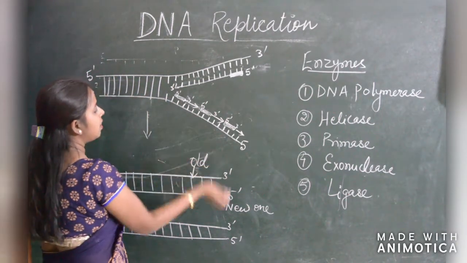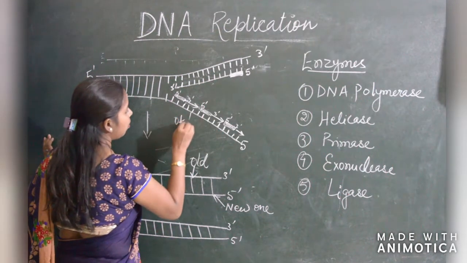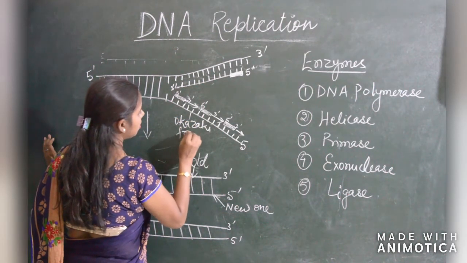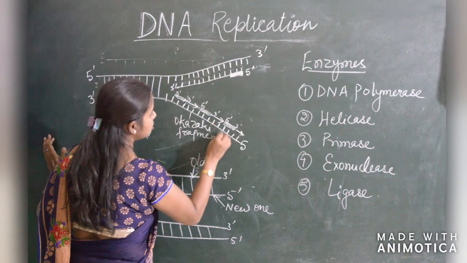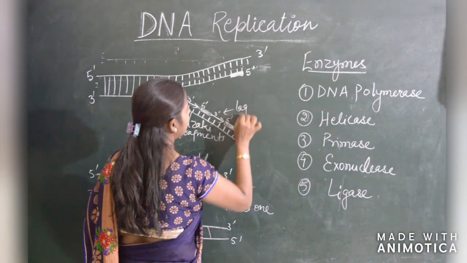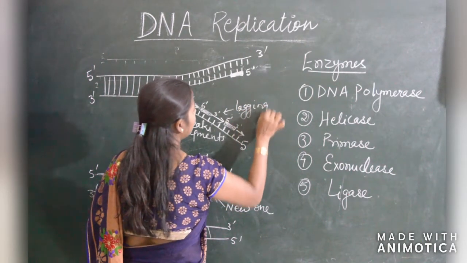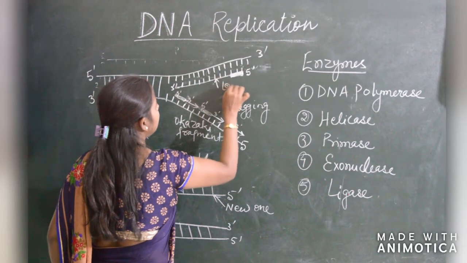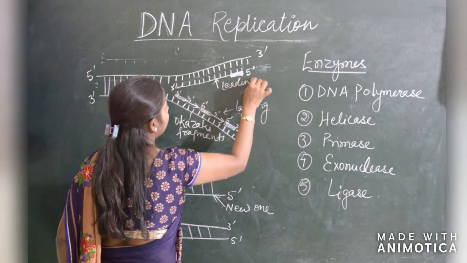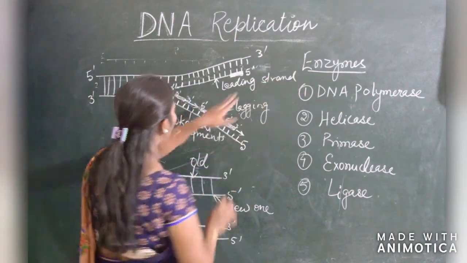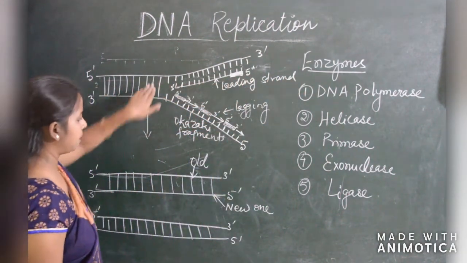So this strand has the Okazaki fragments, and the strand is called the lagging strand. And this is called the leading strand. The term is important, leading strand, because it is going in a continuous way.